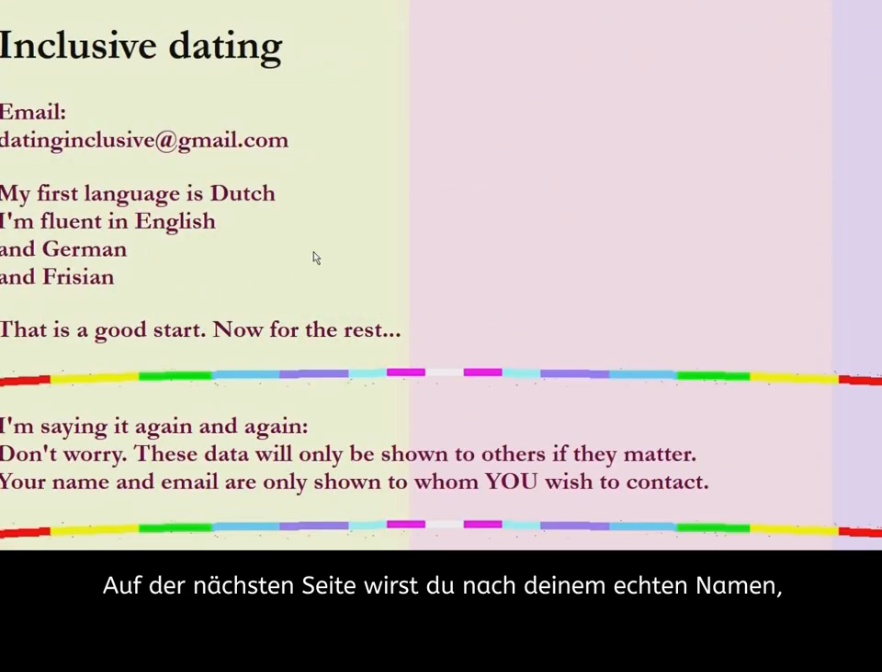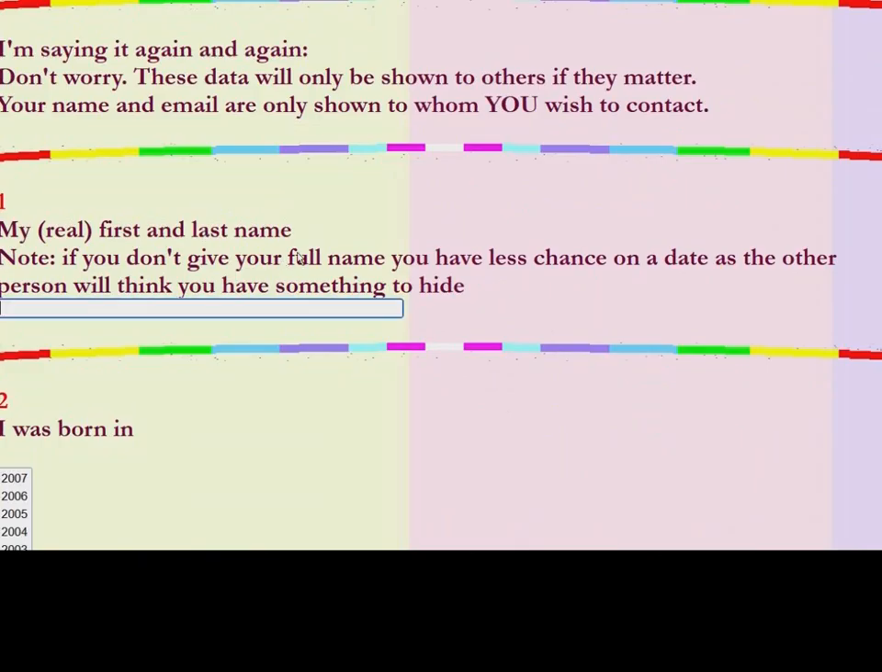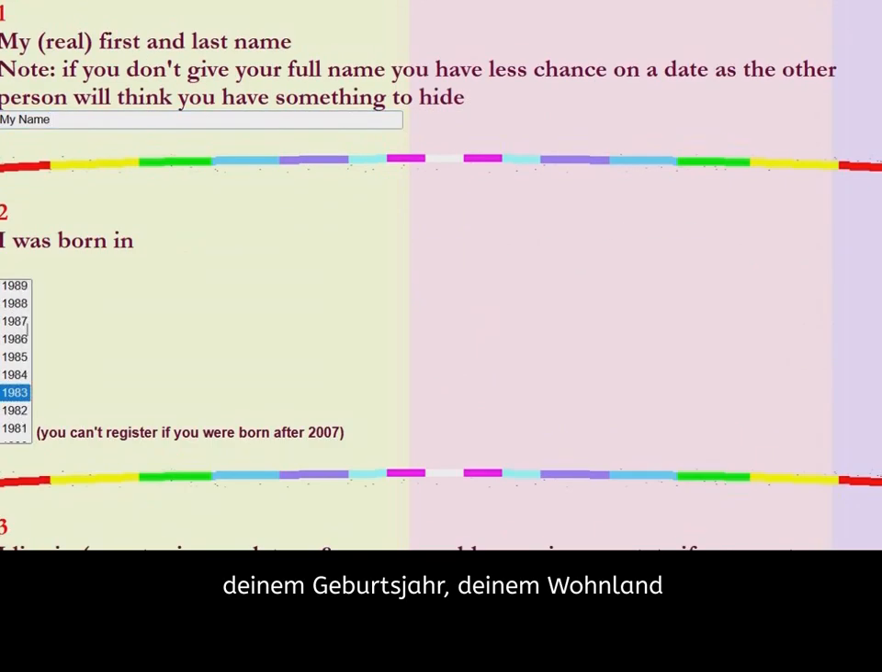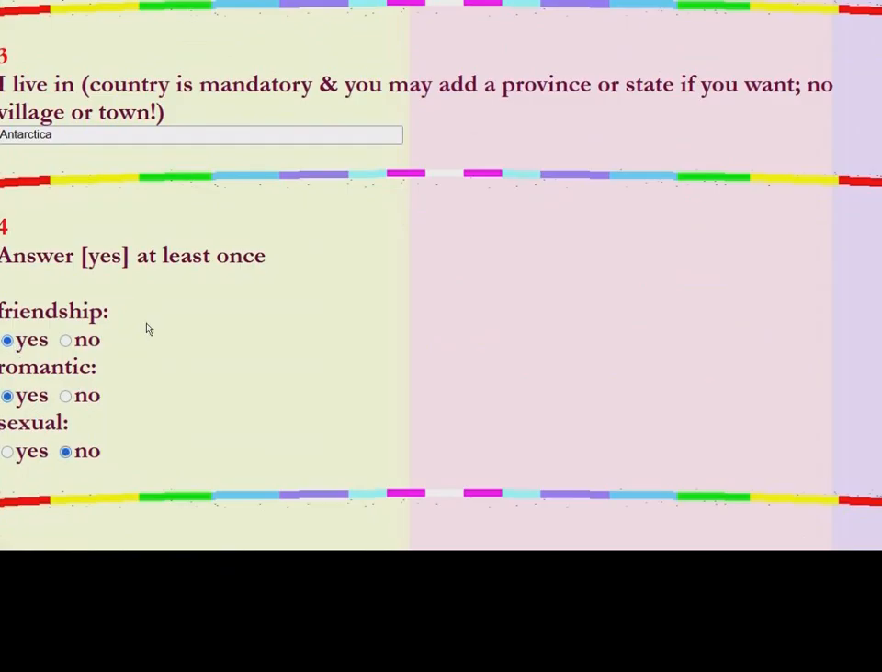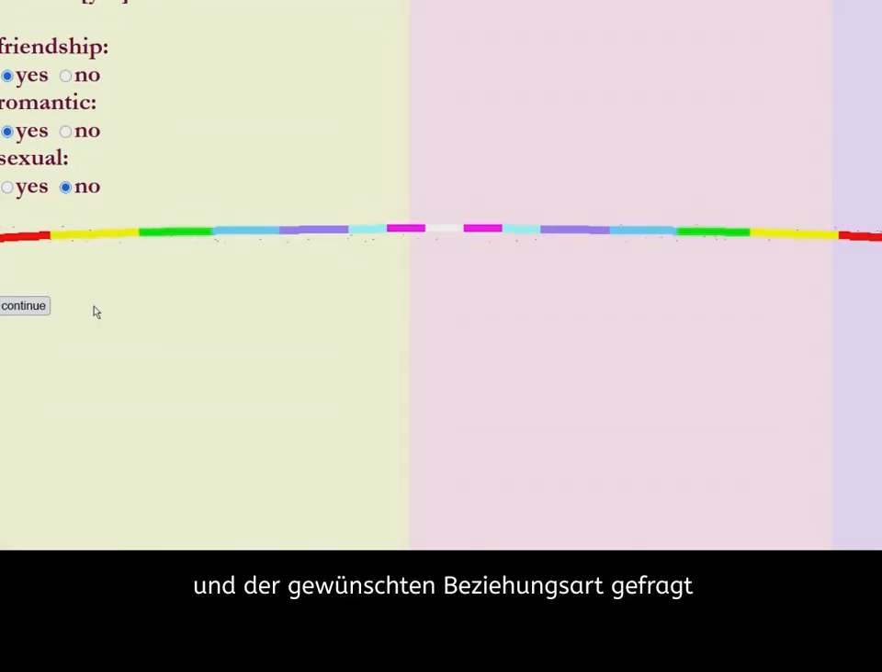The next page asks you for your real name, your birth year, the country where you live, because you need to know how far you'll have to travel in order to meet your date, and the type of relationship you want. In this demo I selected friendship and romantic, but not sexual. If someone else selected sexual but not the other two, then we will not be able to see each other's